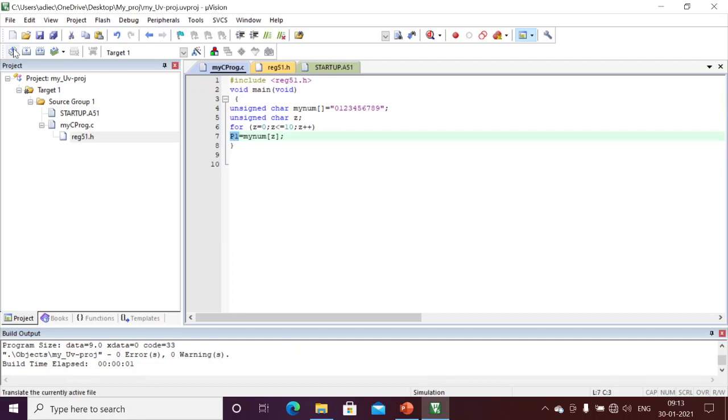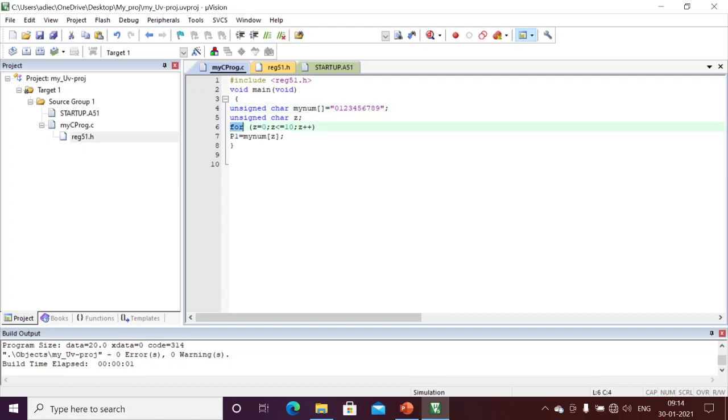Okay, here we'll mainly discuss this. There is no compile here, I just generated the executable. Before debugging, I will explain the code. Unsigned char my number array. This is my array, a group of characters. If you want to store them, I can define it with open and close braces. Here in double quotes I am giving the ASCII characters. From these characters, I am going to take one character at a time, and send that character to our port 1.